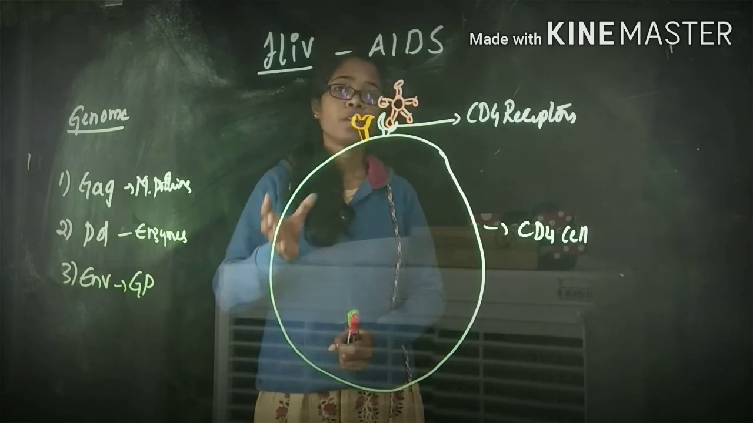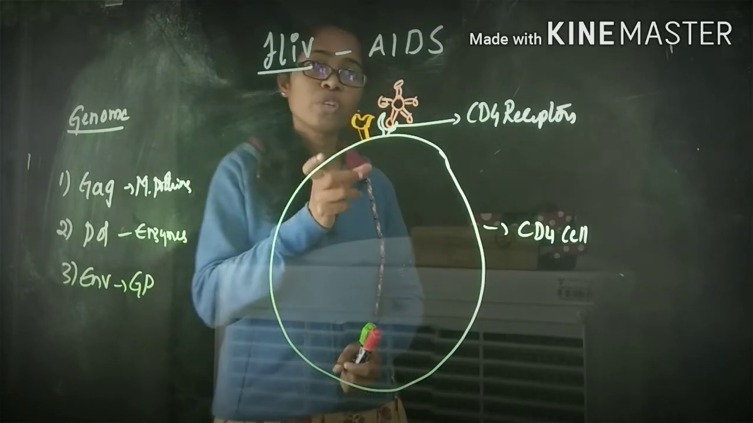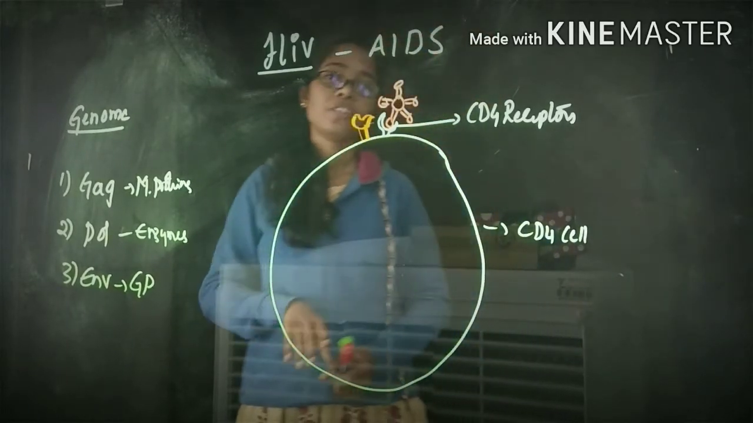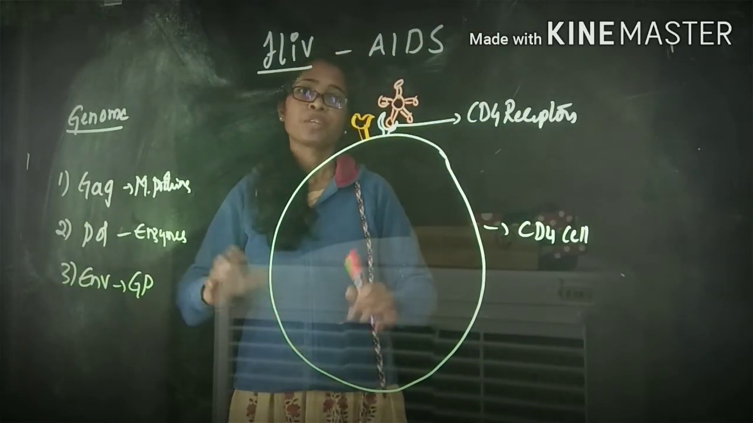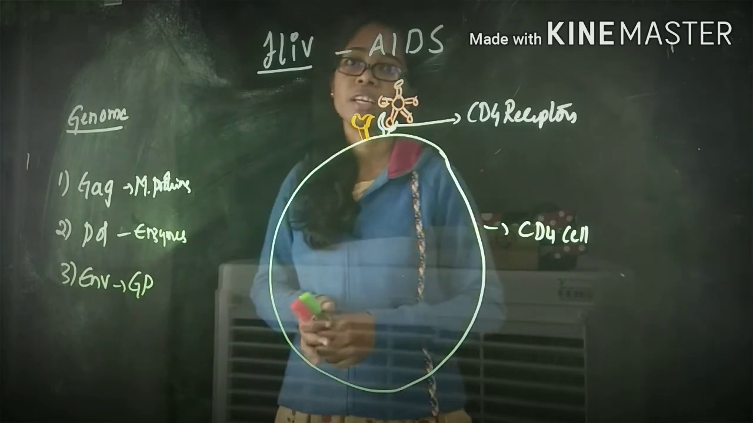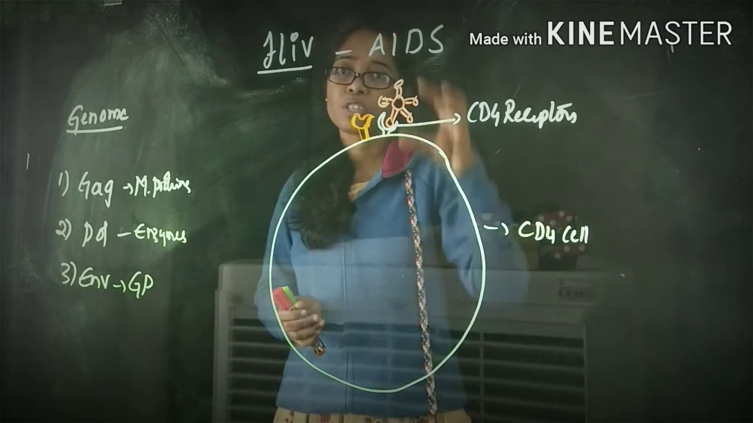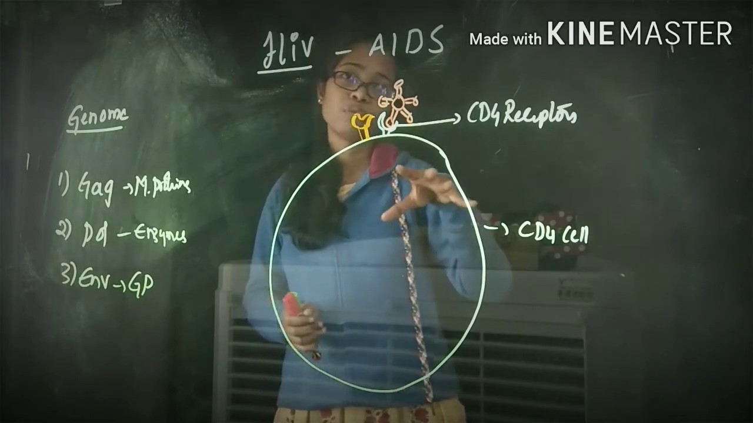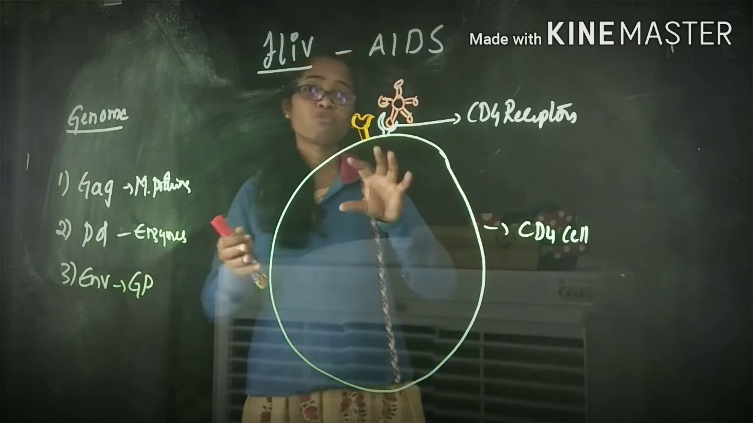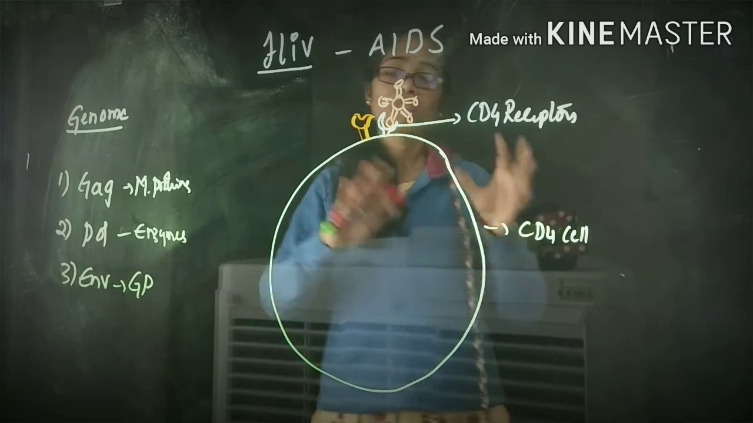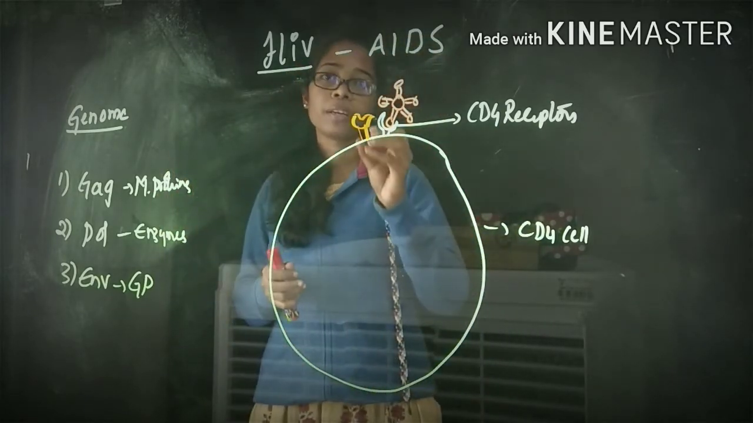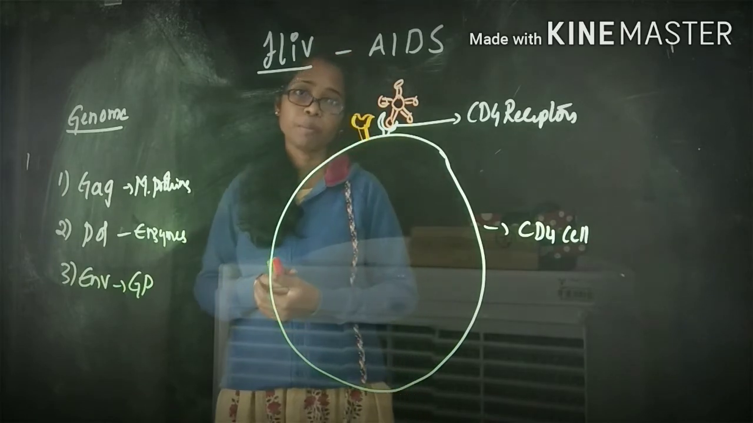With the help of these two receptors, the virus gains its entry inside the human cells. Is it clear? Remember, regarding the pathogenesis, once this virus reaches the CD4 cells, it recognizes that cell with the help of glycoprotein 120, which recognizes the CD4 receptors.